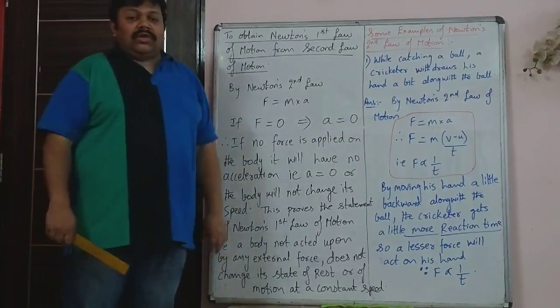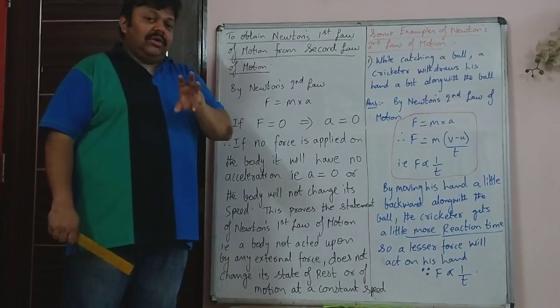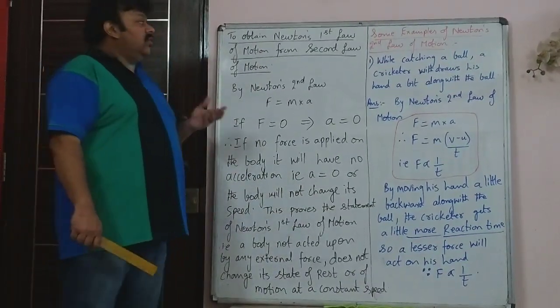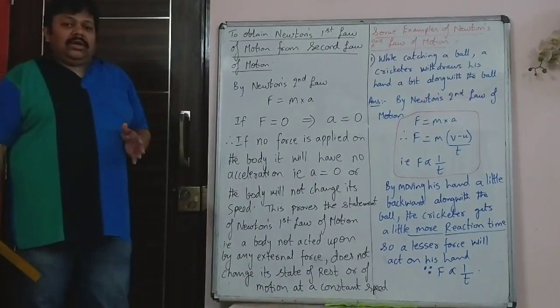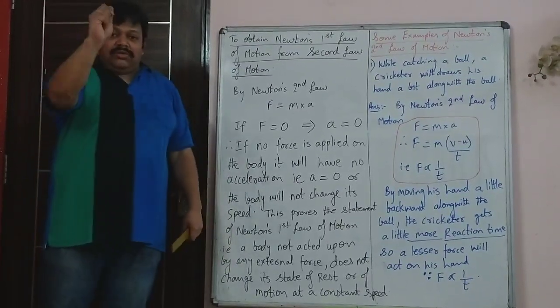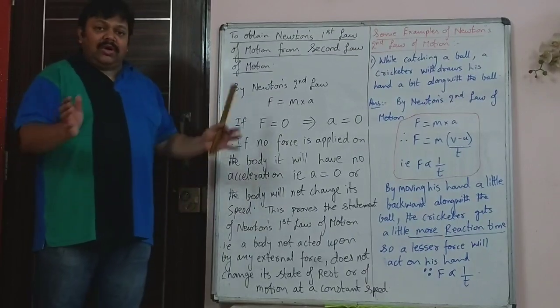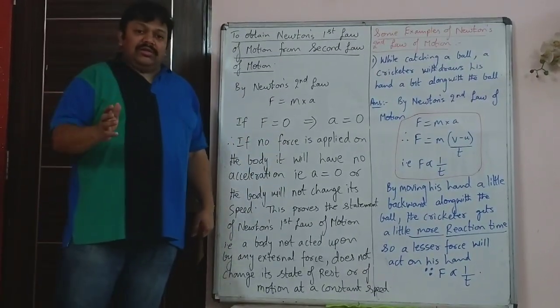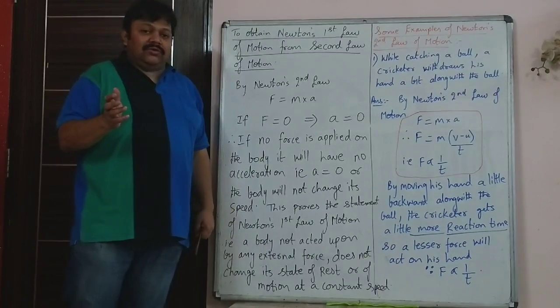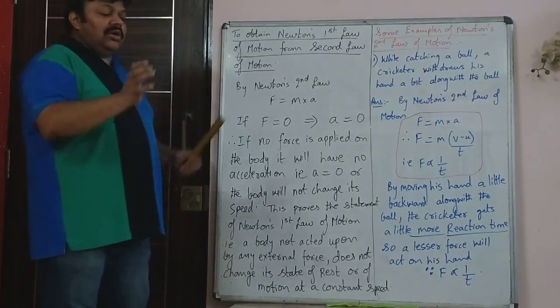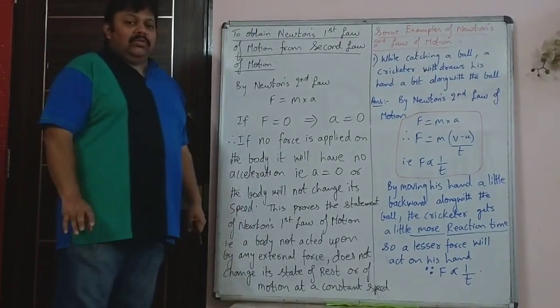Firstly, what did Newton say in his first law? It is a law based on inertia. In Newton's first law of motion, he clearly said that any body which is at rest will remain at rest, and if a body is moving, it continues to move at the same speed and in the same direction unless an unbalanced or external force acts on the body.